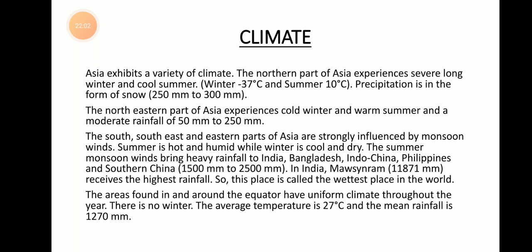The places found in and around the equator have a uniform climate. The climate never changes throughout the year. There is no winter for them, and the temperature is always around 27 degrees, not too hot, not too cold. Okay, the climate will be moderate, and the rainfall is around 1270 millimeter per year.